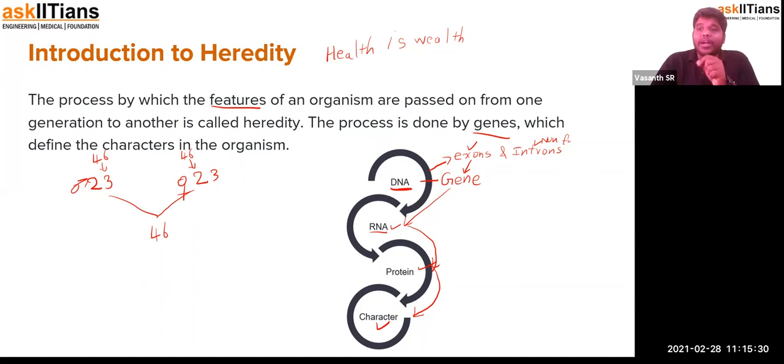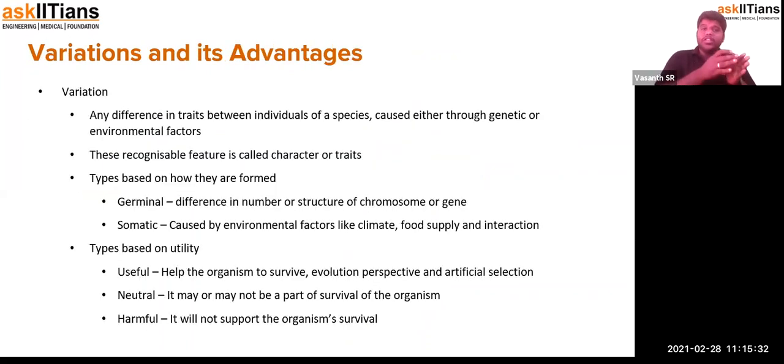Now, after that comes variation. During this process of heredity, of inheriting the characteristics from one generation to another, it could actually form many variations. Variations means differences. So what's a trait? A trait is what you see being expressed as a character in an organism. In my case, black eye color is one of the traits. So that trait will be expressed here.